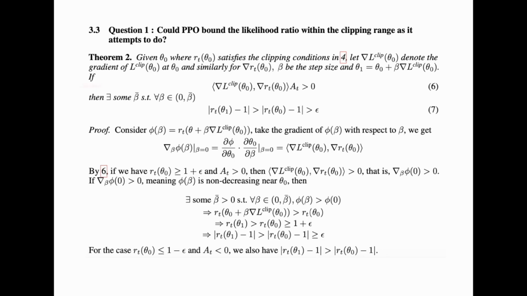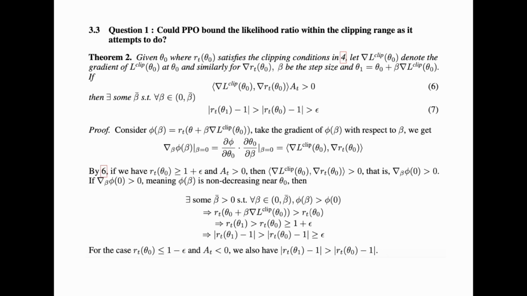If the gradient of the likelihood ratio times the advantage is greater than 0, then for some beta bar, for all beta in this range, the likelihood ratio exceeds the original policy's.